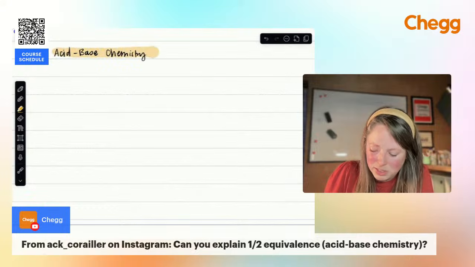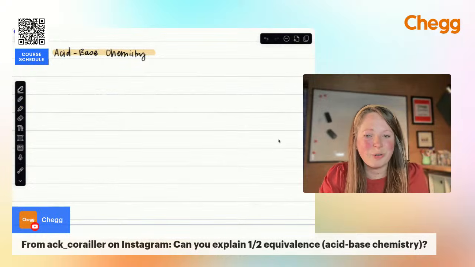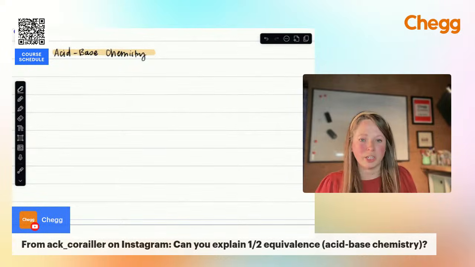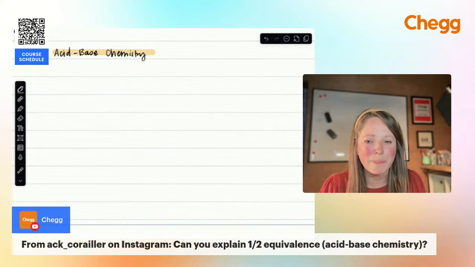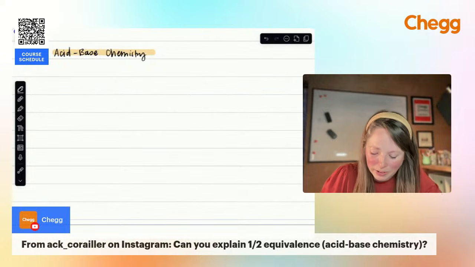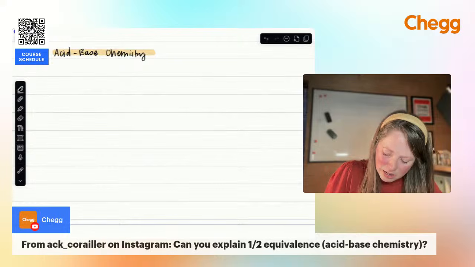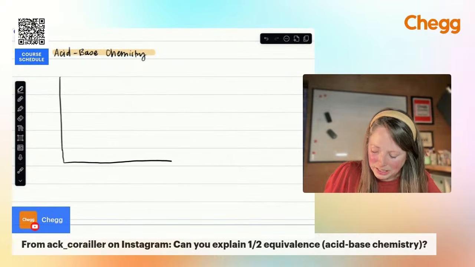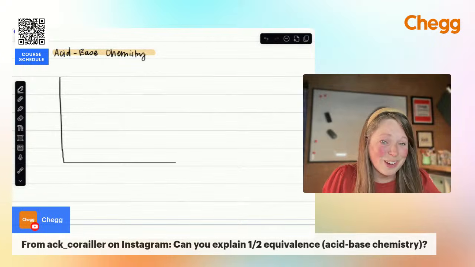A good question would be, can you explain what you can find on an acid-base titration curve? How do we interpret that? What can we pull from that? And it's great that you've noticed the half equivalence point. Let me draw out a titration curve, because I think that's going to help you all see this. It's a good hack, right? You remember something happens at the half equivalence point.